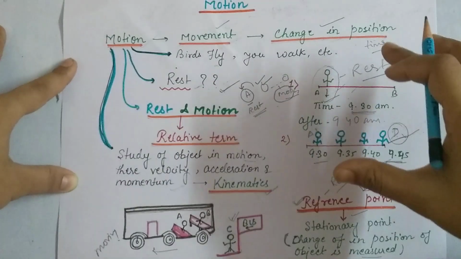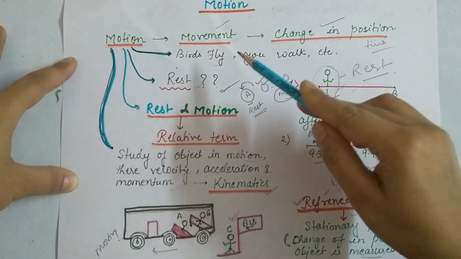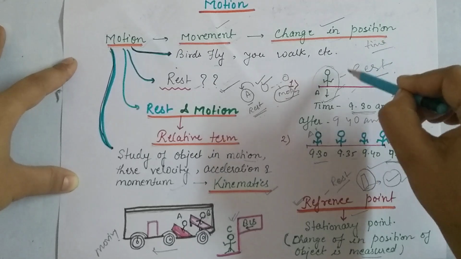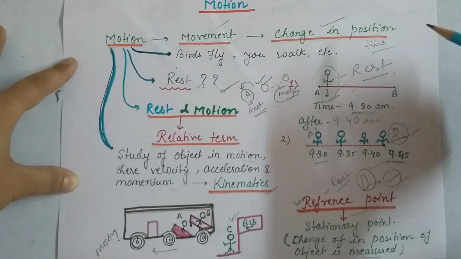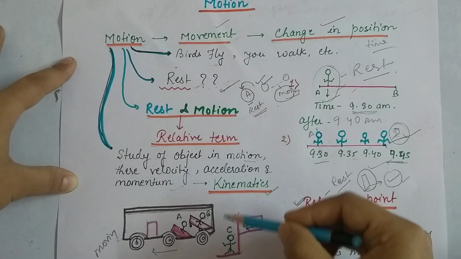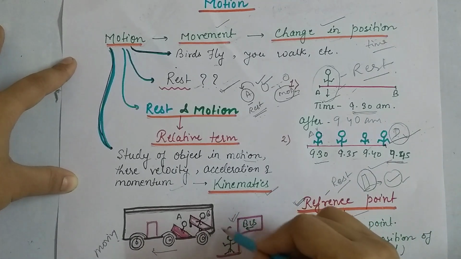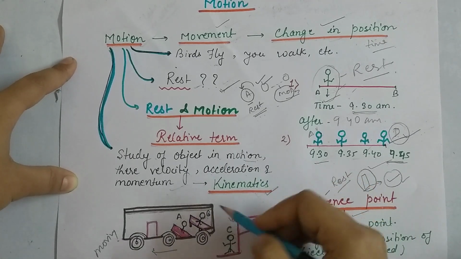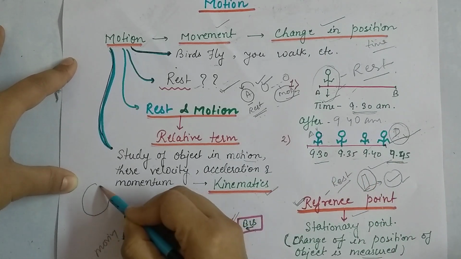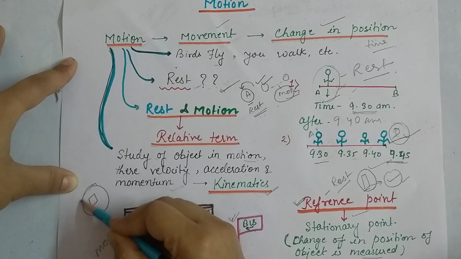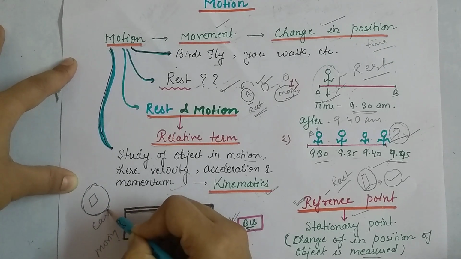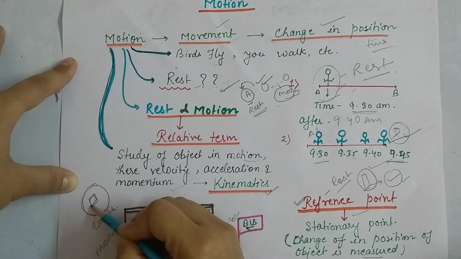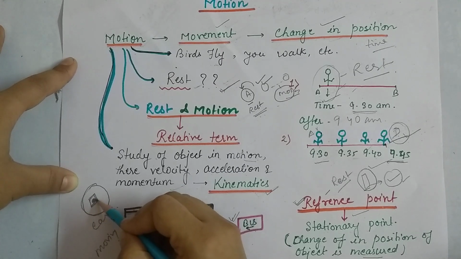I hope you understood that motion means movement, change in position, and rest is that which is not changing its position. And here we can also see how this depends upon who is observing it. Take one example: this is the earth and this is your home. When you observe the persons present in your home, they are all static.